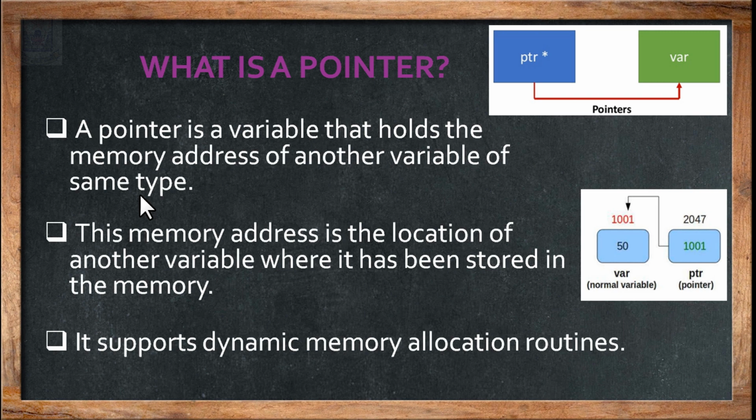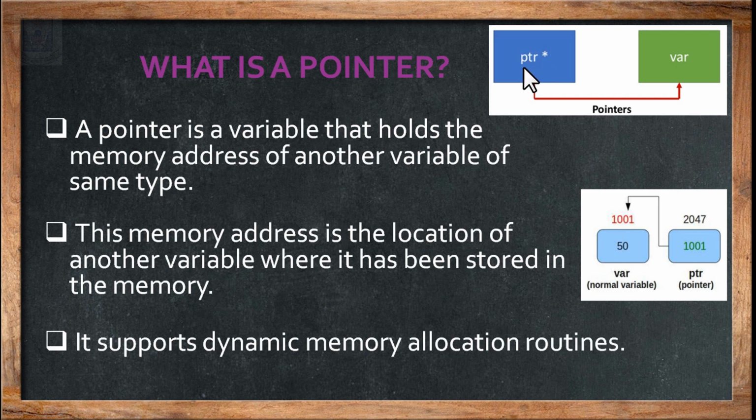If the variable is belonging to character type, that is char, the pointer should also be of character type, that is char. If the variable is belonging to double data type, the pointer should also be of double data type. Okay, that is of same type. So a pointer is a kind of a variable. The difference is it holds the memory address of another variable of same type.